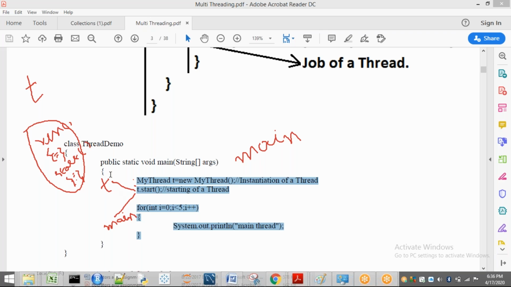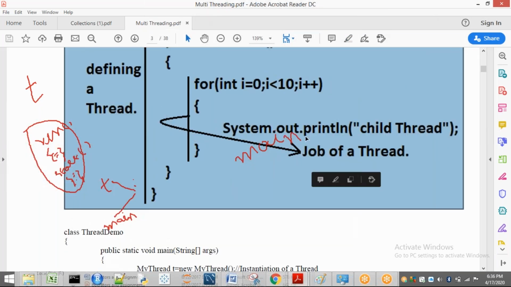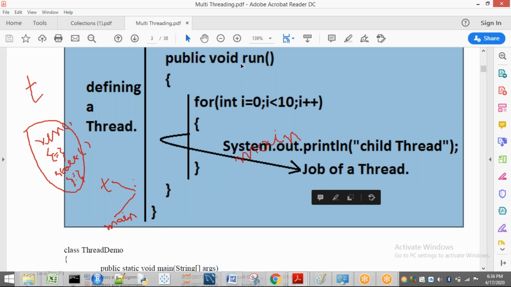So what is the t task now? To execute the run method. What is the main thread's task? To execute the remaining code of main method. Now see, t's task is to execute the run method which is above. So t's task is to execute this for loop because it is in the run method. That means this is the thread task, to execute run method.